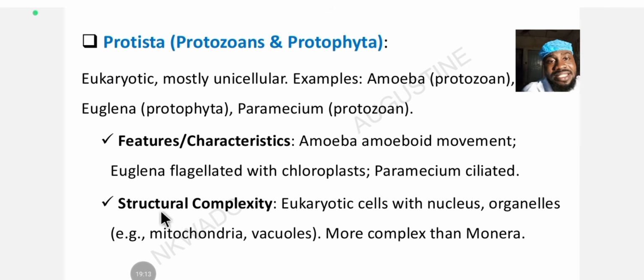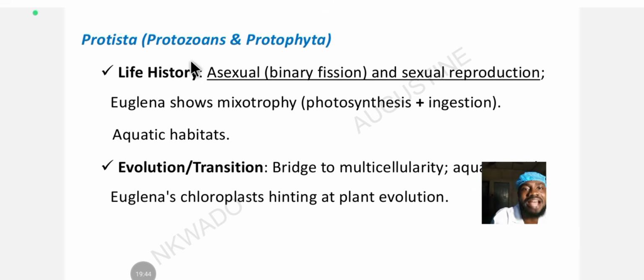All right. The next is structural complexity. What is the structural complexity of protista? They are eukaryotic cells with a nucleus, and they have organelles such as mitochondria and vacuole. They are more complex than monerans. Okay, they are more what? Complex than what? Monera, like I explained before in the beginning of this lecture. The life history of protista includes asexual binary fission and sexual reproduction. So their reproduction is through both asexual and sexual reproduction. All right. So they reproduce through binary fission, and they also reproduce through what? Binary fusion, which is fusing of nuclei, which is a sexual form of reproduction.